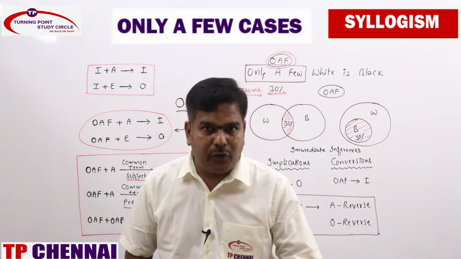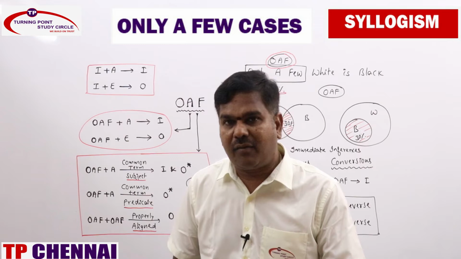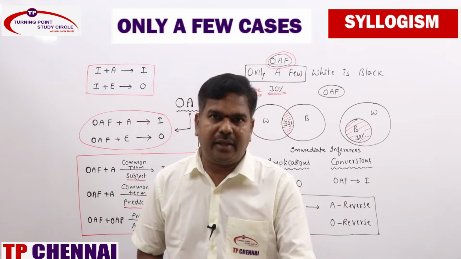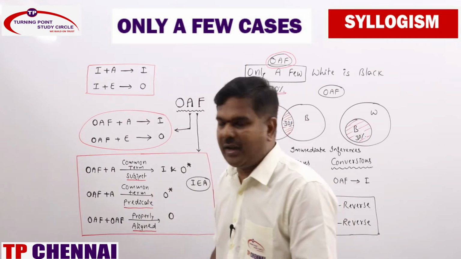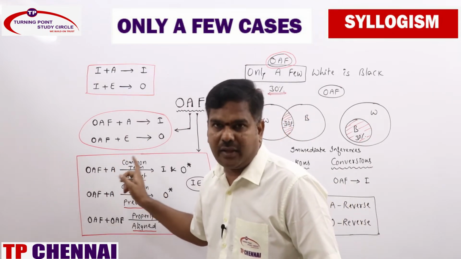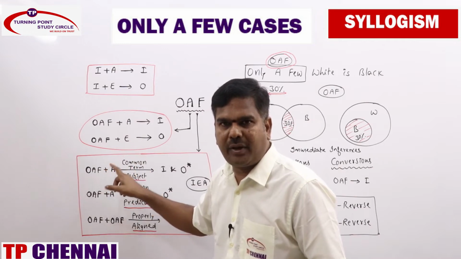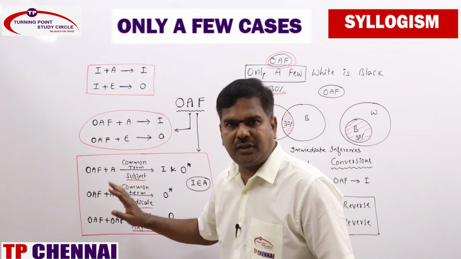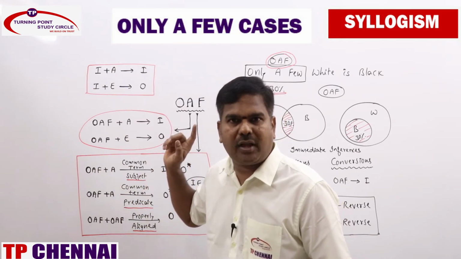Common term as subject, we do have a conclusion based on 6 rules, but common term as predicate, you will never get a conclusion based on 6 rules. Hope you remember, for all I and A statements we solved many problems. But here, when the combination is only a few statement and A statement, common term as subject, we do have a conclusion.